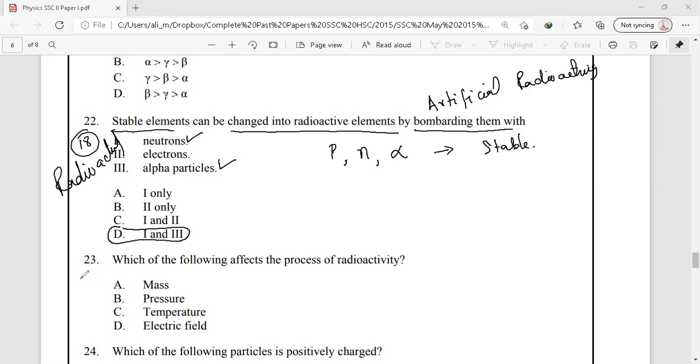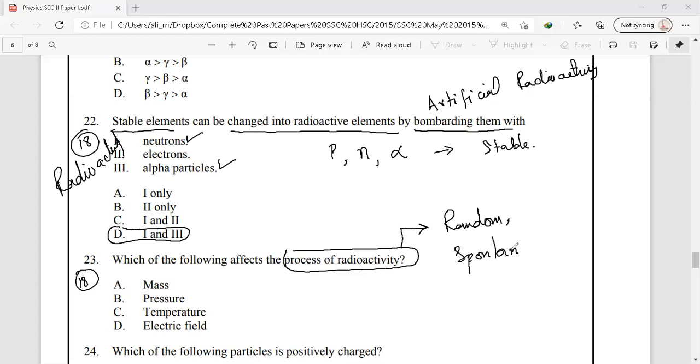Question number 23, once again from chapter number 18, radioactivity. Which of the following affects the process of radioactivity? We have studied that radioactivity is a random process, and it is also a spontaneous process.